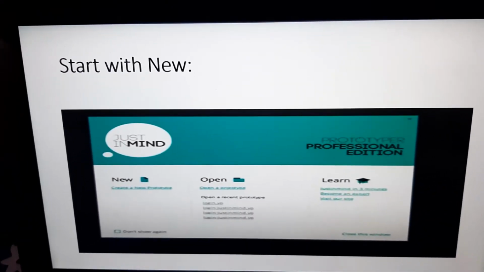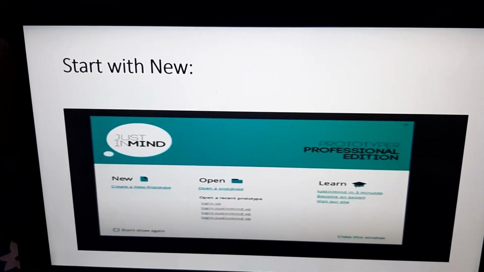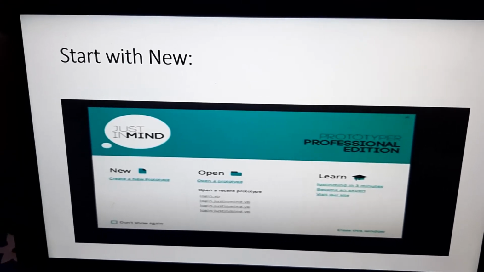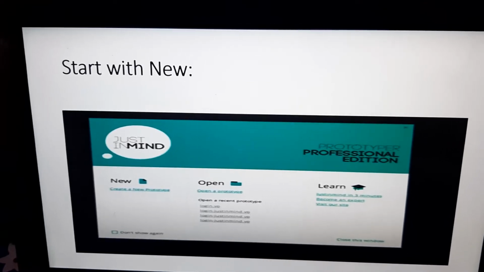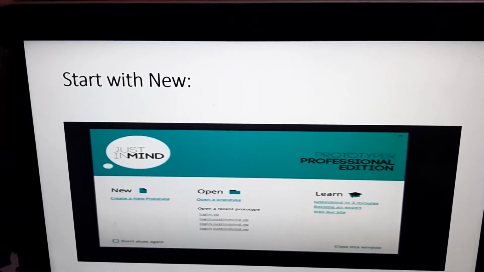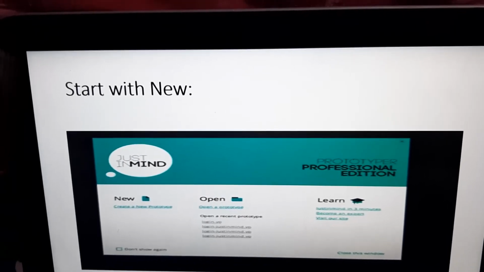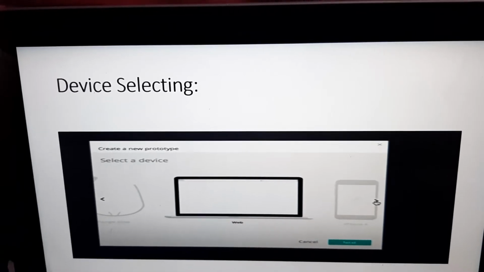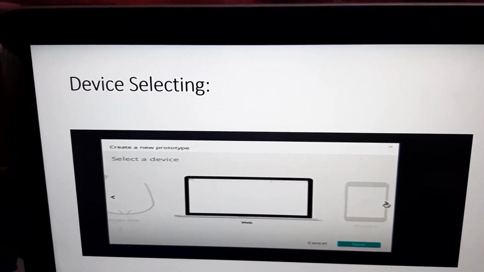Next, some screenshots for proper understanding of using the Just-in-Mind prototyping tool. Here, first of all we have to download it and then install it on our laptop. Then we can start with a new project. The next one is selecting devices. We can select the device for designing. We can select web or Android.